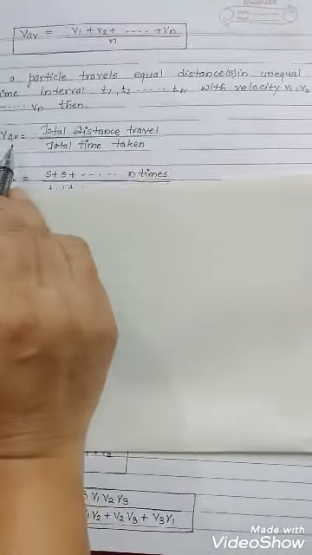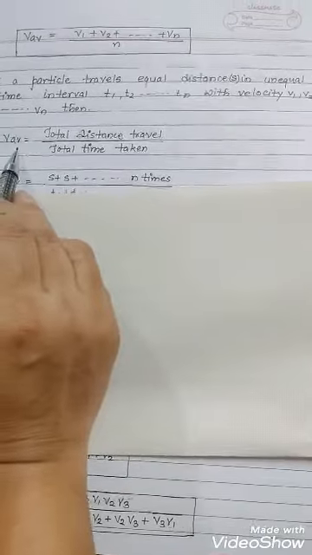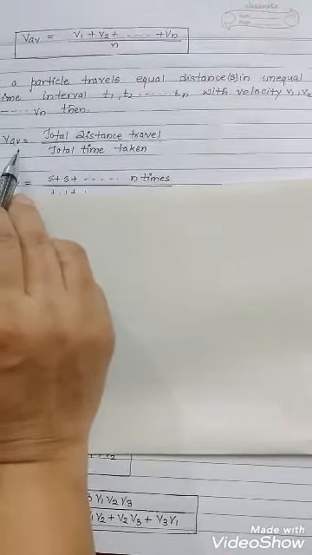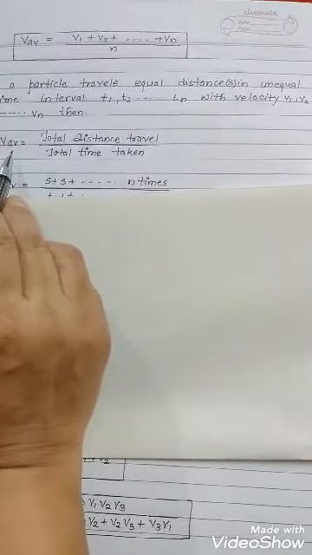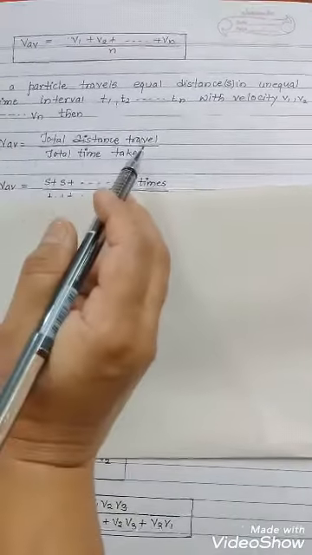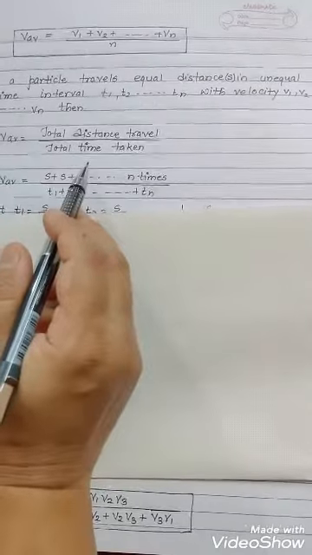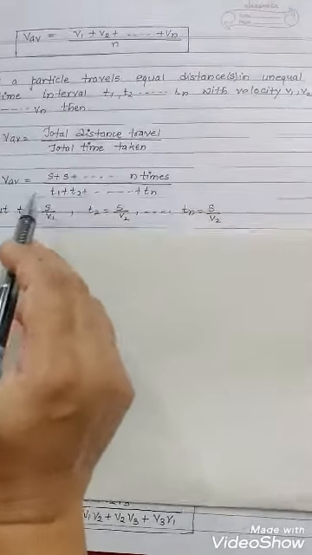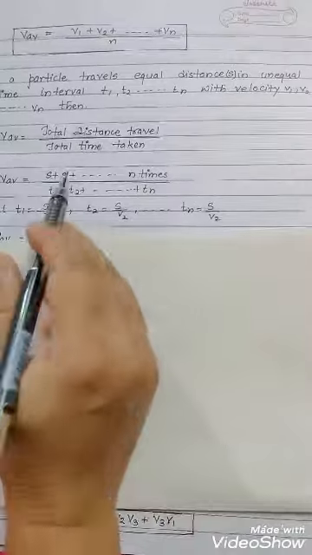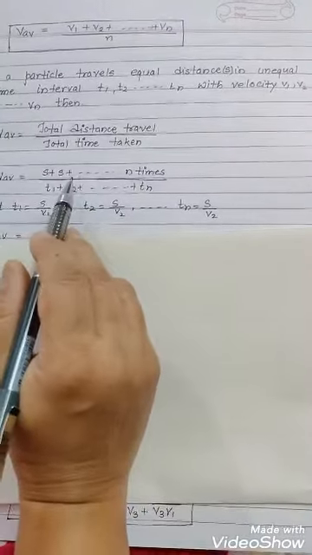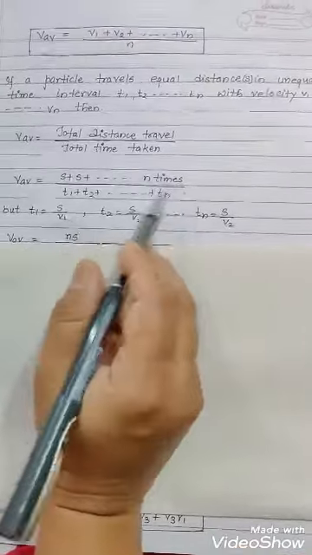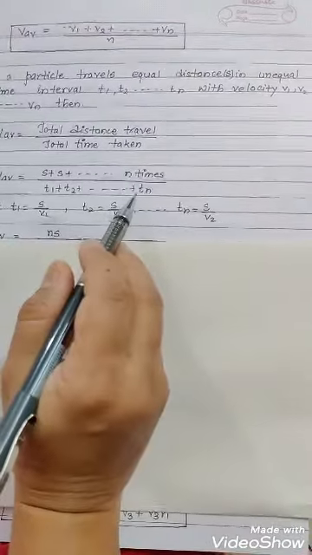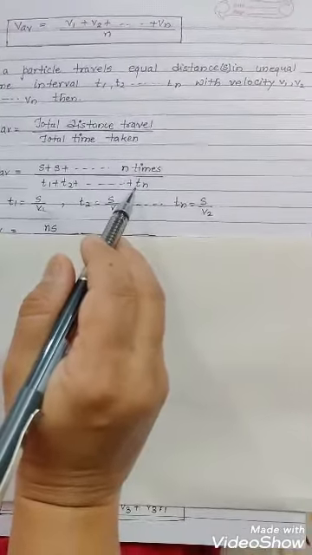Then according to the formula, V average, average speed, not velocity, is equal to total distance travelled upon total time taken. So average speed is equal to s plus s, n times, divided by t1 plus t2 till tn.